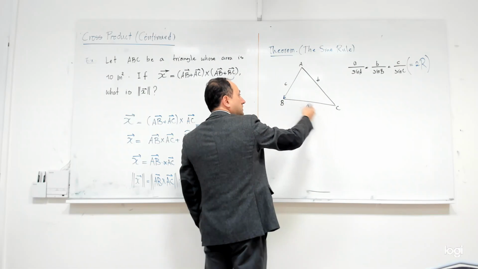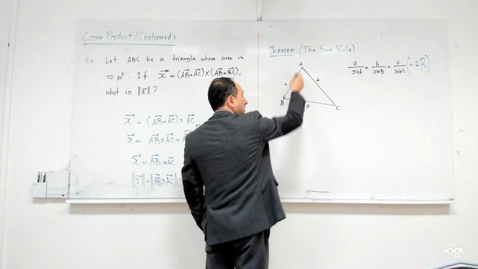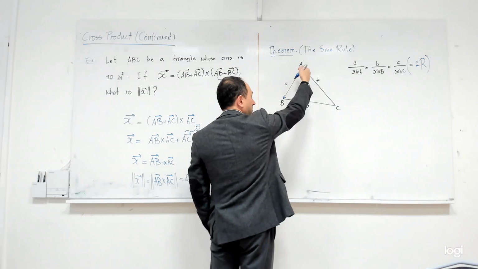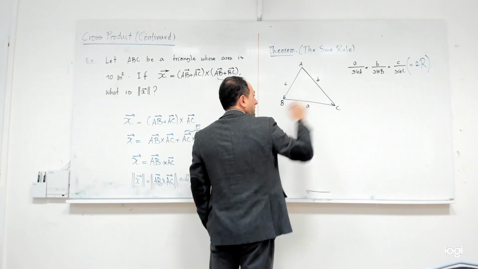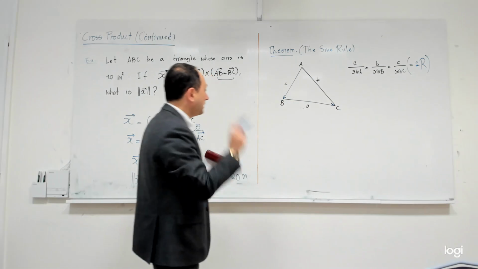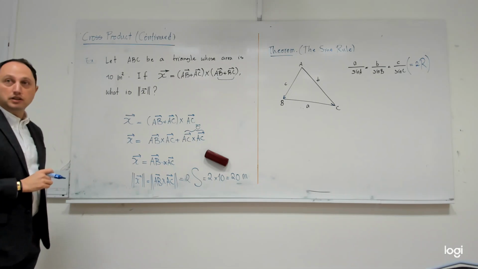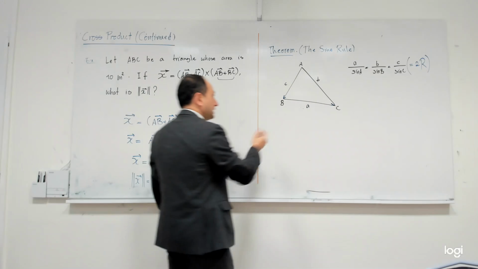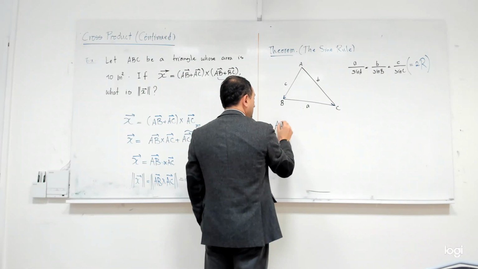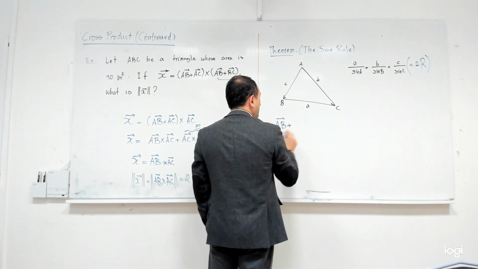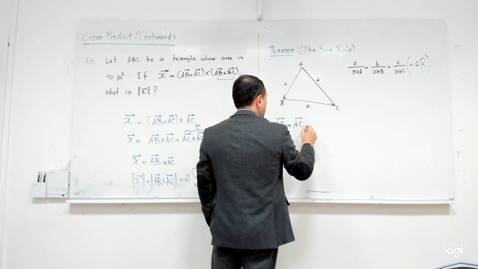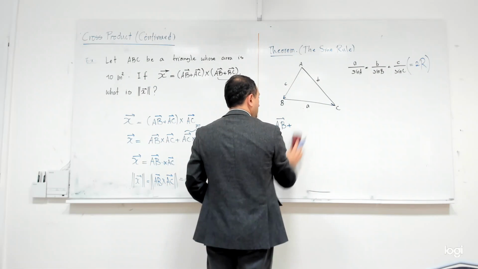I am using vectors to solve that problem. So I can imagine this vector and this vector. If I add these 2 vectors, it becomes what? It becomes vector AC. Do you agree? So that's clear. Even if I don't need the picture, AB plus BC is AC.